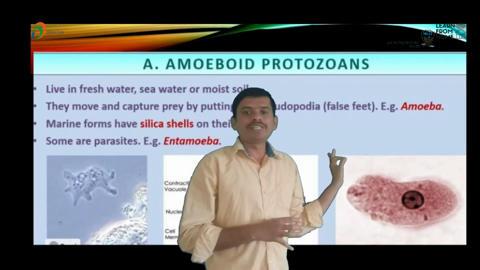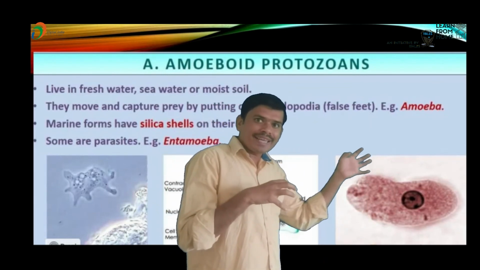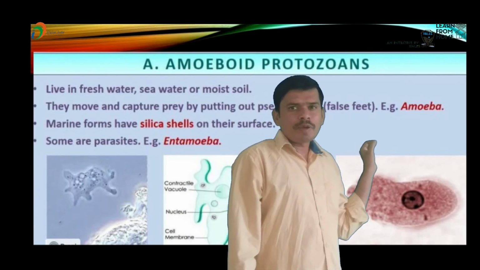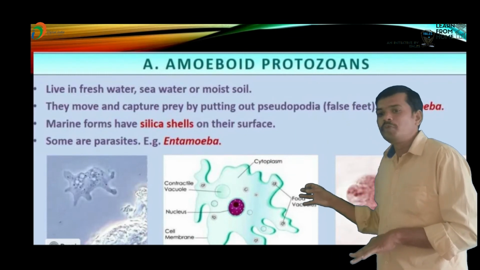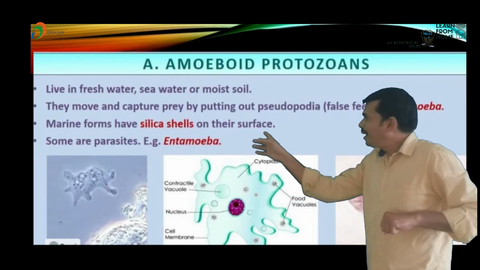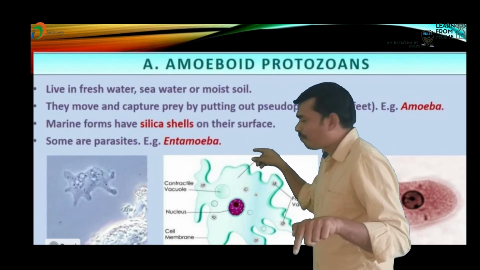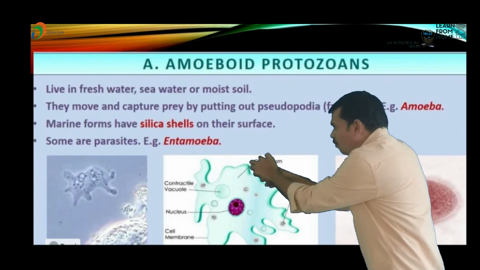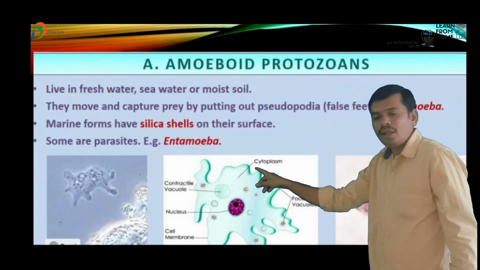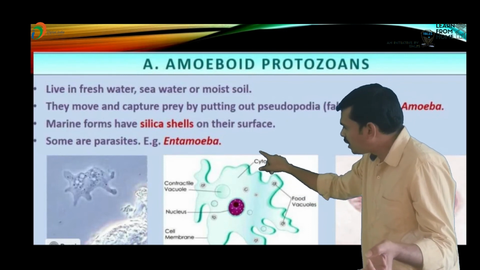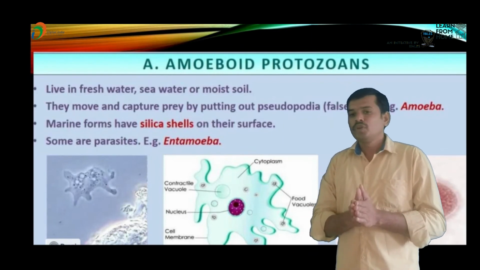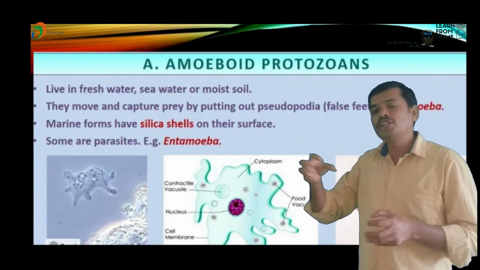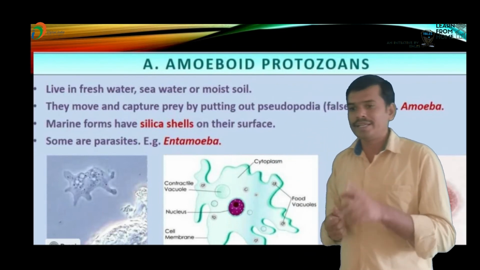They move and capture prey by putting out pseudopodia. For example, an amoeba captures nearby small organisms and food material through its pseudopodia.